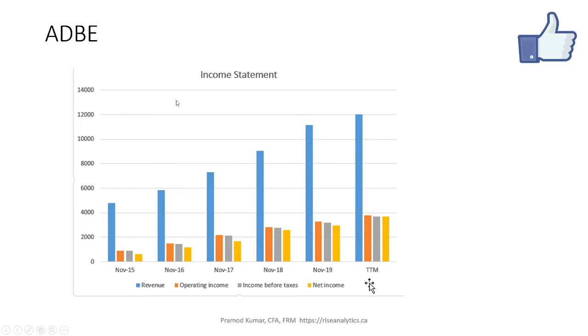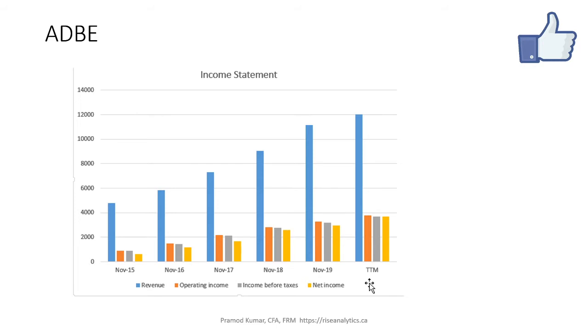Okay, so on the income statement, what it's trying to show here is these are in millions, the dollar amounts on the left side, and these are the years. So this is TTM, until now, and this is 2019, 18 and so on. Adobe published their year-end statement in November, so that's why it's November 19. From revenue, I'm showing all the major categories here. The revenue you see just spikes up. There is no drop. It's consistently driving up. So that's what I like about this company so far, is consistency.